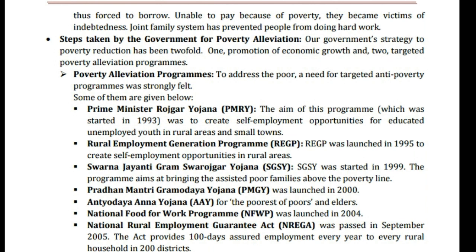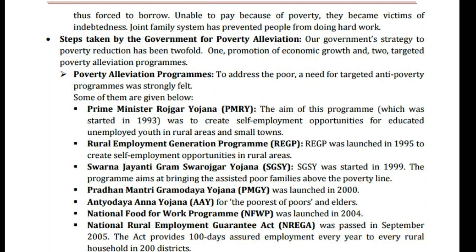Steps taken by the government for poverty alleviation. Our government's strategy for poverty reduction has been twofold: 1. Promotion of economic growth and 2. Targeted poverty alleviation programs. Poverty alleviation programs. To address the poor, a need for targeted anti-poverty programs was strongly felt. Some of them are given below.